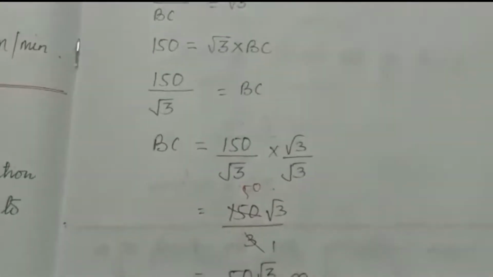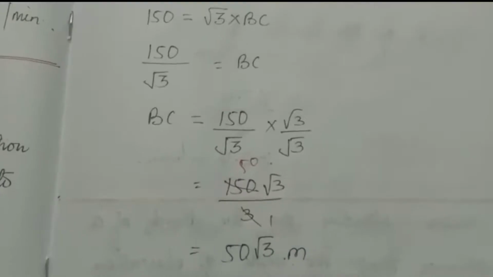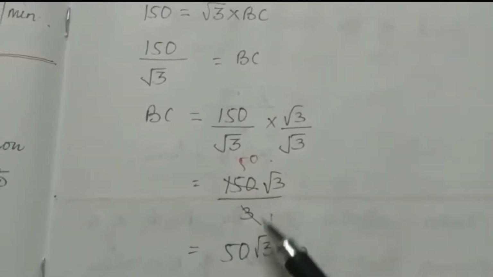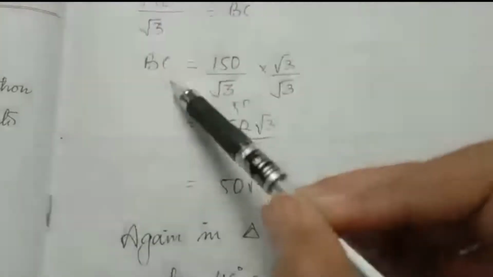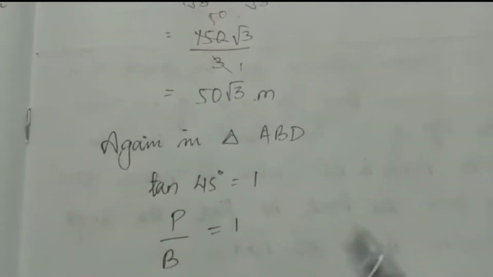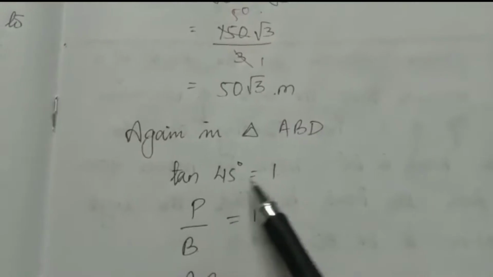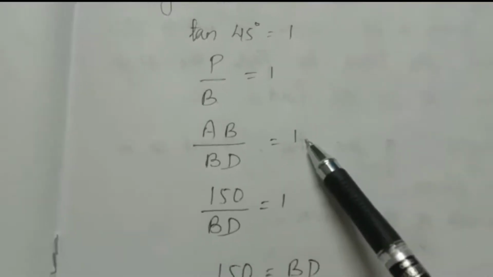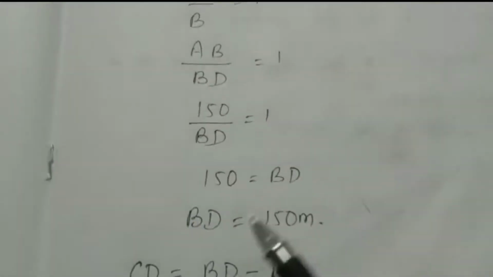So we will rationalize: we will multiply numerator and denominator by root 3. You will get 150 root 3 by 3. 3 1s are 3, 3 5s are 15, so the answer is 50 root 3 meter, the value of BC. Now again in triangle ABD, tan 45 is 1. Perpendicular by base is 1. Perpendicular is AB, base is BD, equal to 1. So AB is 150 divided by BD is equal to 1. So 150 is equal to BD.